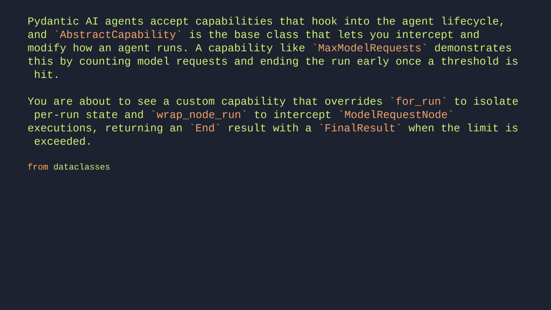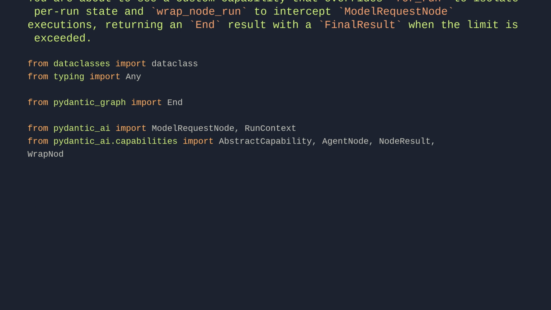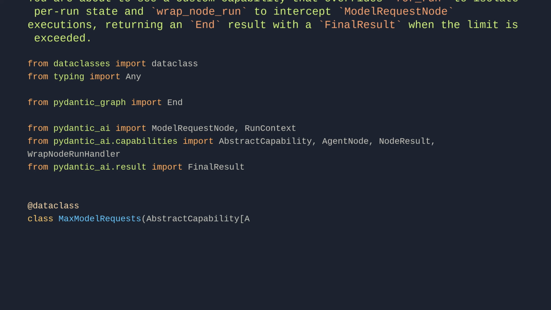From dataclasses, import dataclass. From typing, import Any. From pydantic_graph, import End. From pydantic_ai, import ModelRequestNode, RunContext. From pydantic_ai.capabilities, import AbstractCapability, AgentNode, NodeResult, WrapNodeRunHandler. From pydantic_ai.result, import FinalResult. @dataclass, class MaxModelRequests(AbstractCapability[Any]):